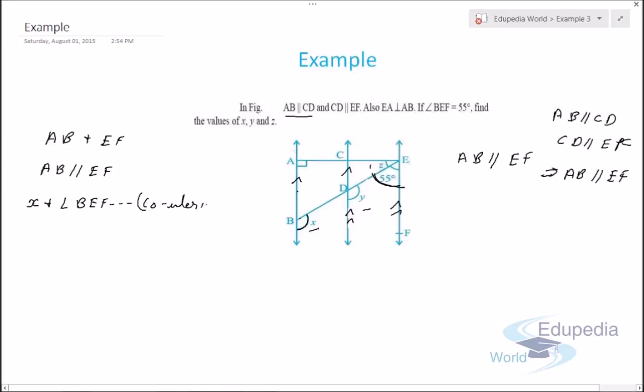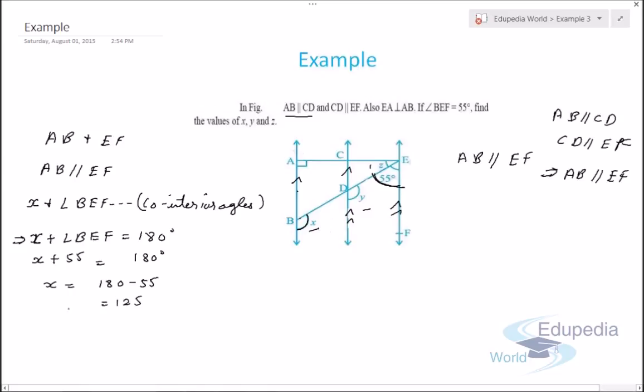So this represents angle X plus angle BEF will be equal to 180 degrees. So X plus 55 equals 180 degrees. So X will be 180 minus 55, which is 125. So X equals 125.